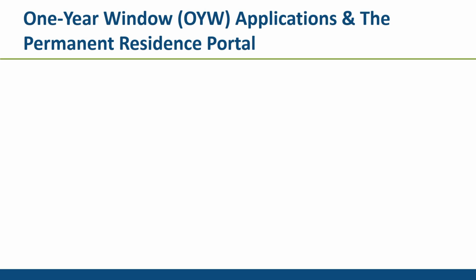This video will show you how to submit a one-year window application via ISCC's Permanent Residence Portal. It is intended for permanent residents who arrived in Canada as sponsored or resettled refugees and are looking to be reunited with their eligible family members that were part of their application but could not travel to Canada with them.